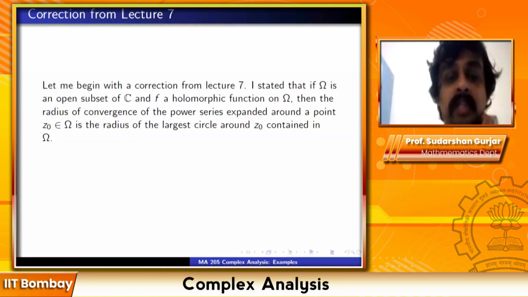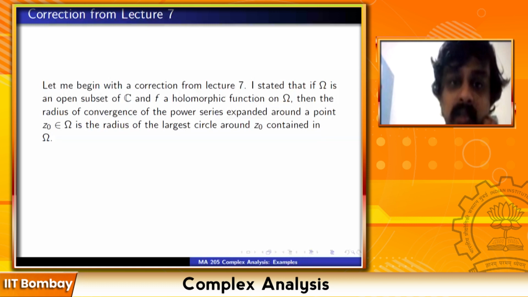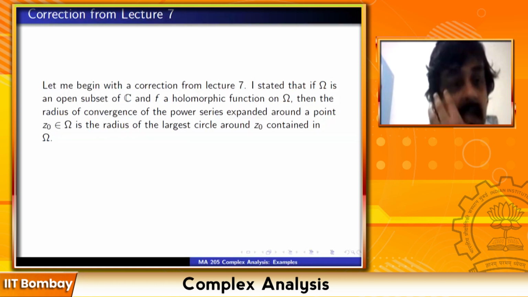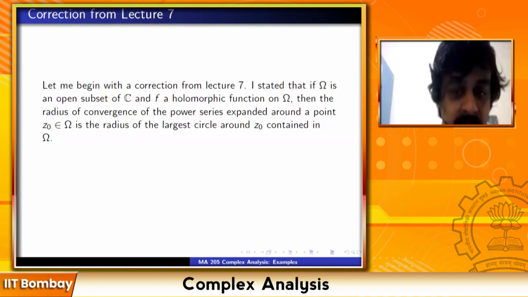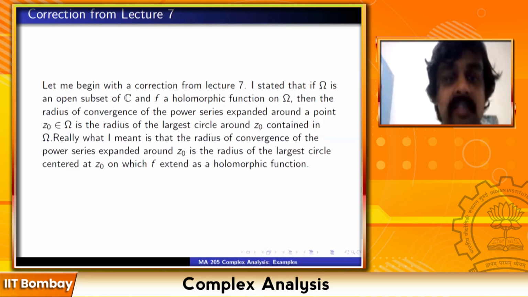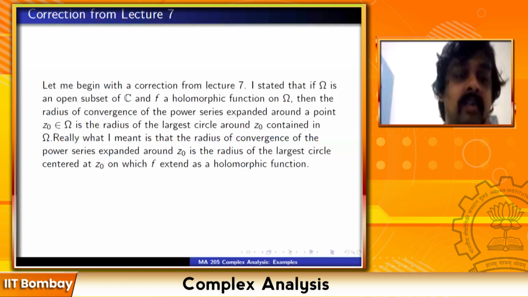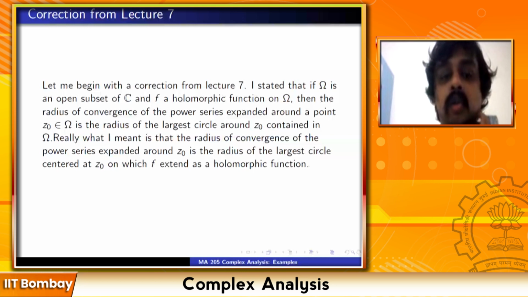Take any point and expand the power series. Holomorphic is the same as analytic. So if you expand the power series around any point z0 in omega, take the radius of the largest circle around z0 which is contained in omega. That is the radius of convergence. This is what I had said. It's not quite correct. Really what I meant is that the radius of convergence of the power series expanded around z0 is the radius of the largest circle centered around z0 on which f extends as a holomorphic function.